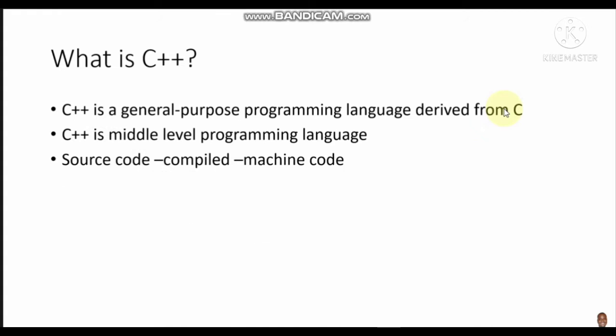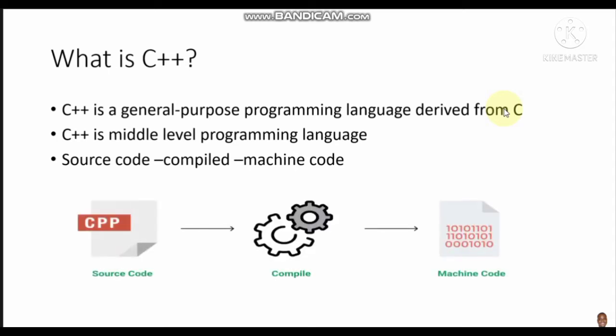So we write source code, this source code is compiled in C++ and translated to machine code. This is how it moves. From a source code, you have a compiler that compiles this program, and that program is turned into machine code. Machine code is just a language that a computer understands. It is in zeros and ones. That's a binary language.